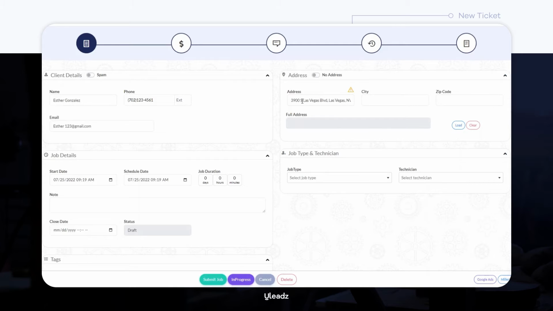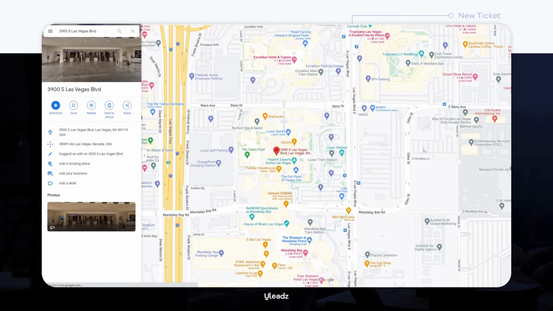Next to the client details, we have their address information. Let's go ahead and fill in their address, city, and zip code. When the address is filled out properly, you can even select the location icon to have a direct access view via maps of where exactly they're located.